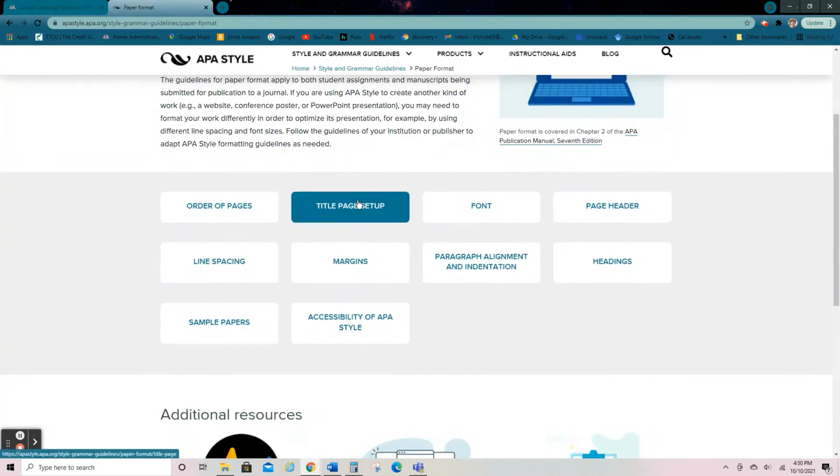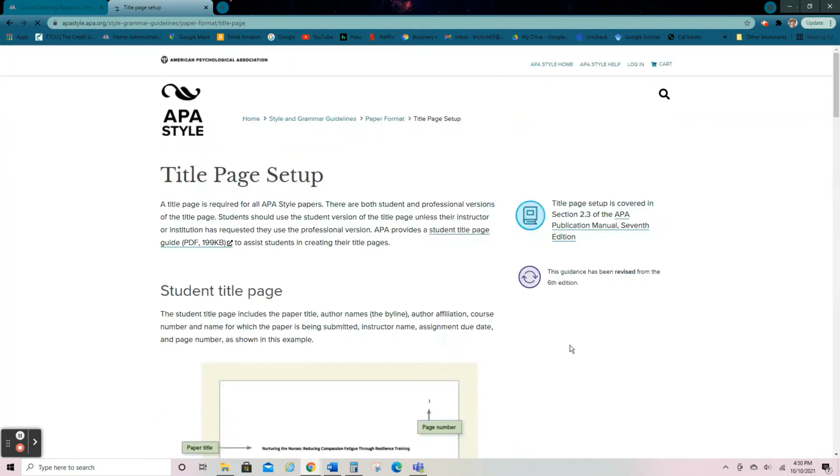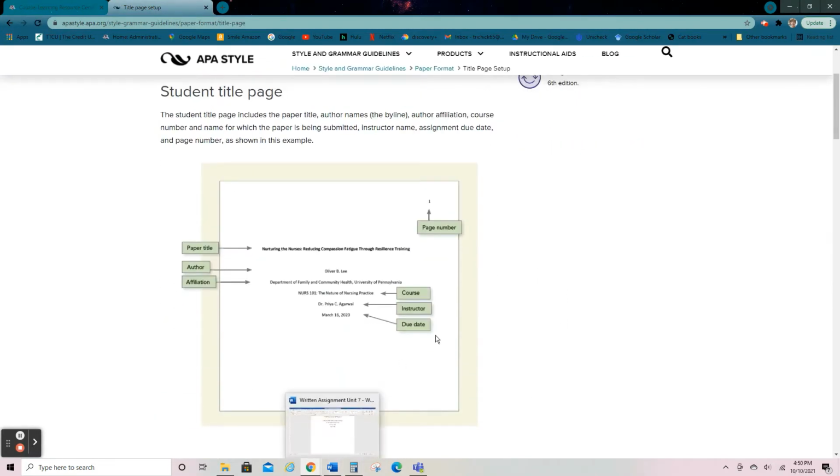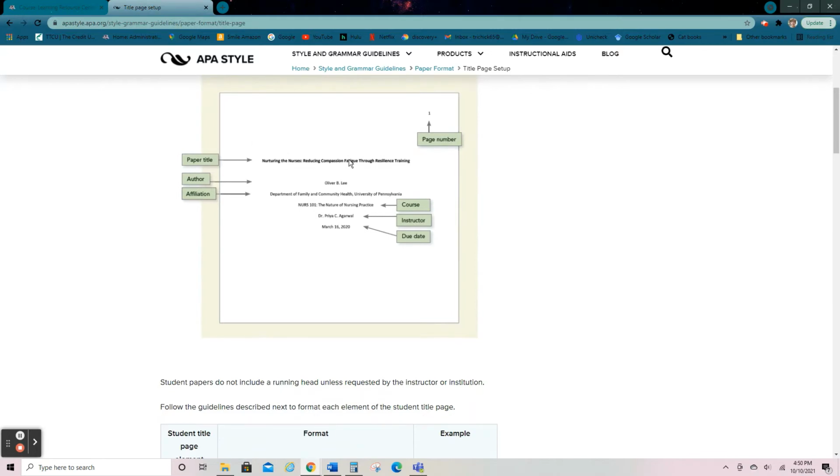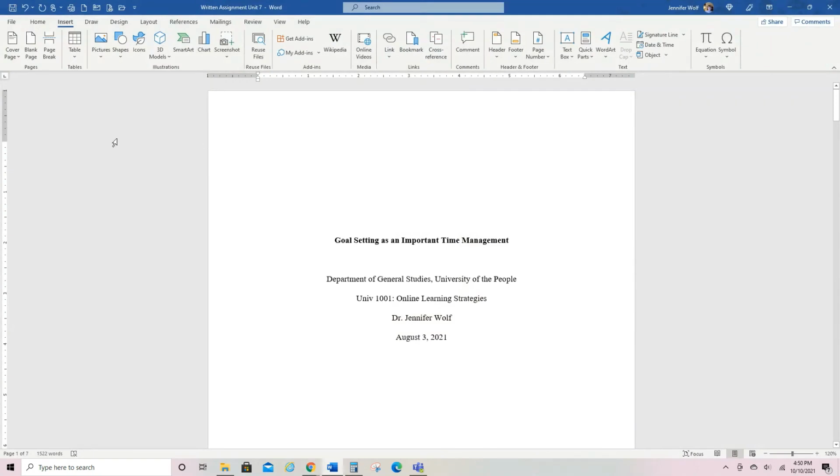So title page setup, this is what I just showed you on this Word document, but notice the title of the paper. One thing I want to point out is you are supposed to have page numbers. So I took the page numbers off this so I could show you how to do that for yourself if you have Microsoft Word.